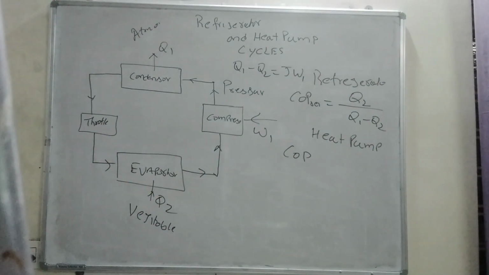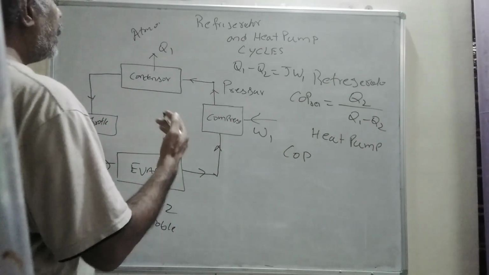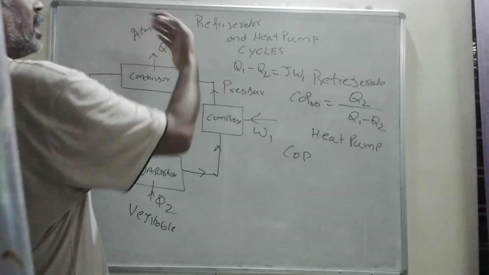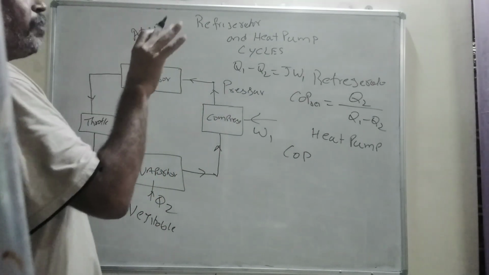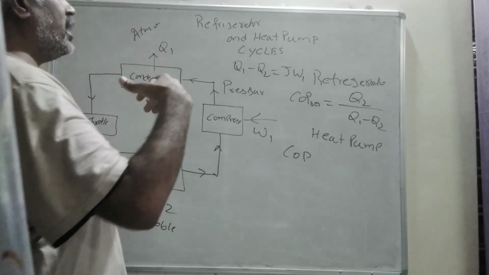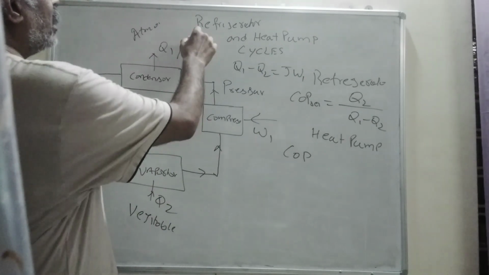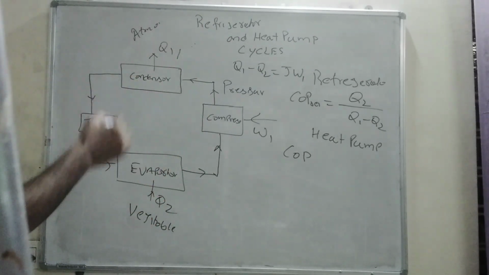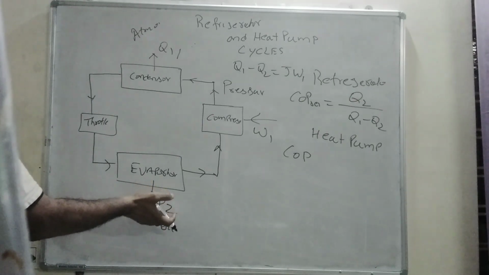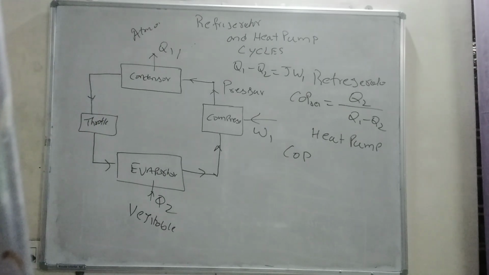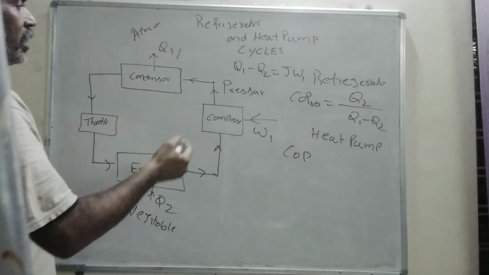In the case of a heat pump, the objective of the thermodynamic cycle is heating, like air conditioning a room. For example, if you want to control the temperature of the room, you reject some heat to the atmosphere, and this heat is going to control the temperature of the room. Then Q2 amount of heat will be taken from the atmosphere, and Q1 will be heating the room. So this is the heat pump.